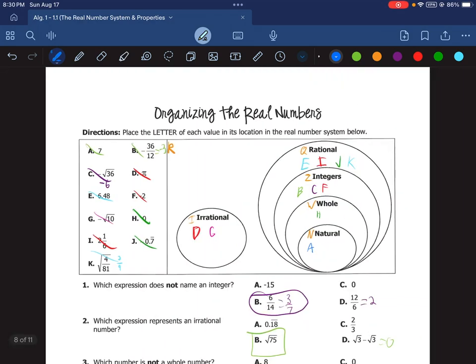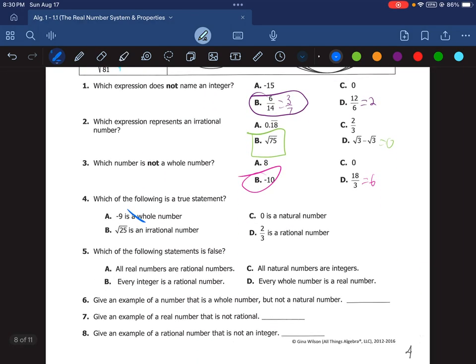The square root of 25, oh, my screen just changed over there. The square root of 25 is 5. So that one cannot be the case. Wait, sorry, is a true statement. Not the case. Again, actually irrational. I thought I read it wrong. Turns out I read it correctly.